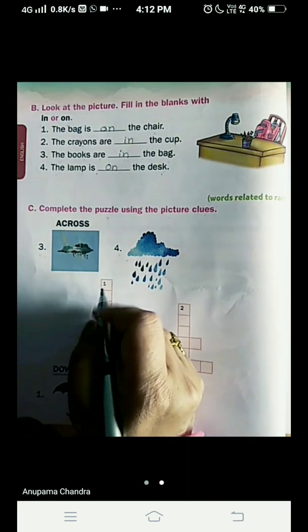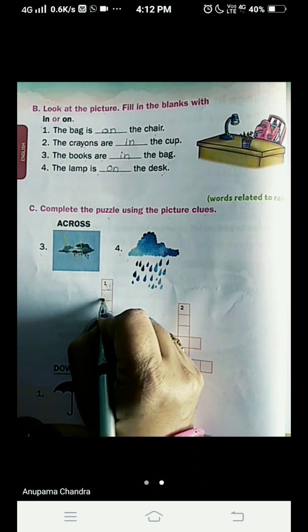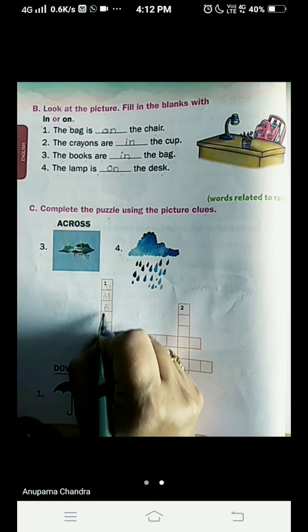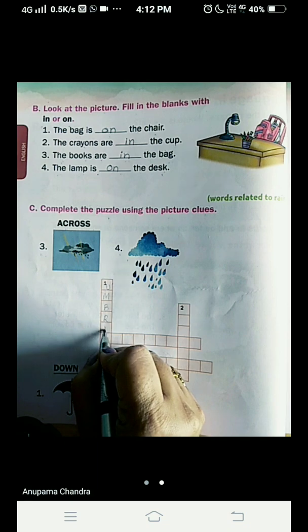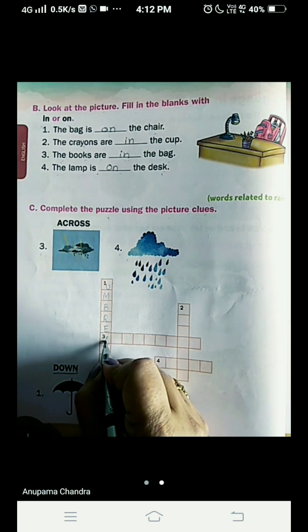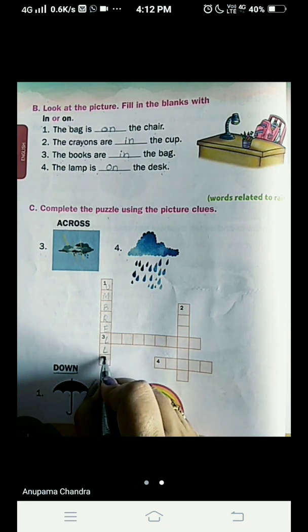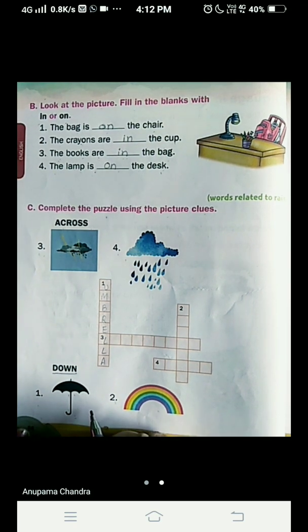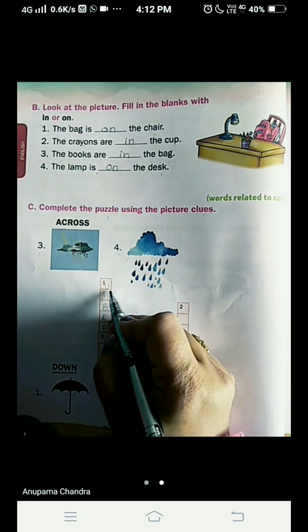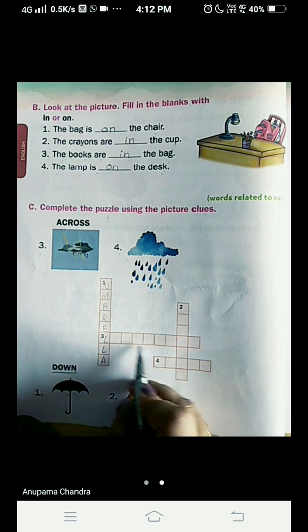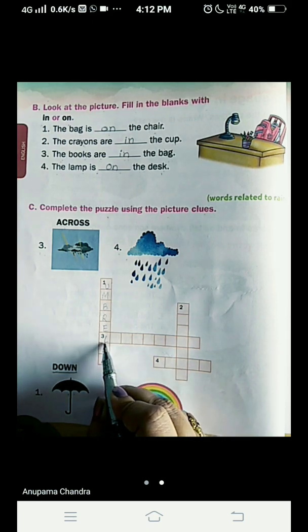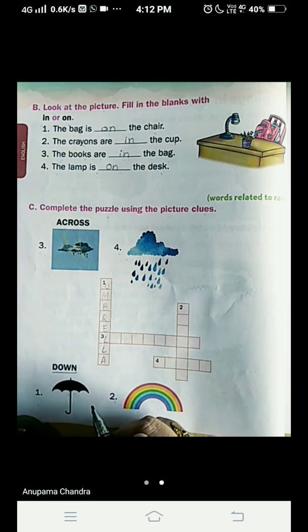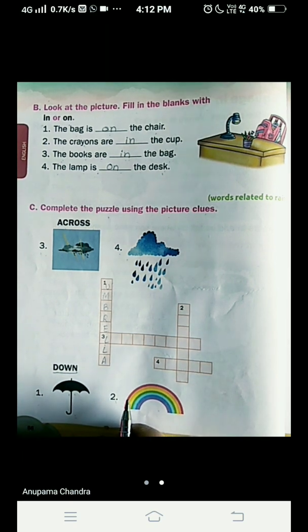So we will write here UMBRELLA, umbrella. Write all the letters capital, children. Whenever we write a puzzle, we write all the letters capital. Why? Because from in between you have to start another word, like number 3 you have to start from here. So come to number 2.